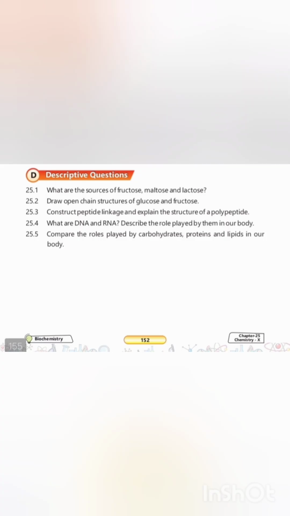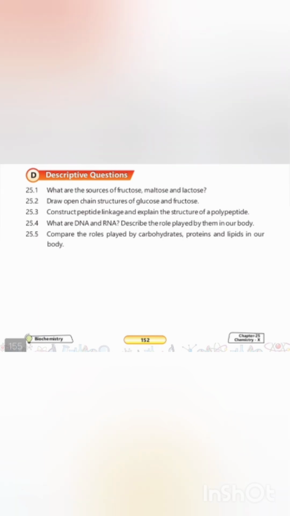Now we will solve the descriptive questions. Our first question is, what are the sources of fructose, maltose and lactose? We all know that fructose is present in sweet fruit juices and honey. Maltose is found in breads and other cereals, and lactose is present naturally in milk.